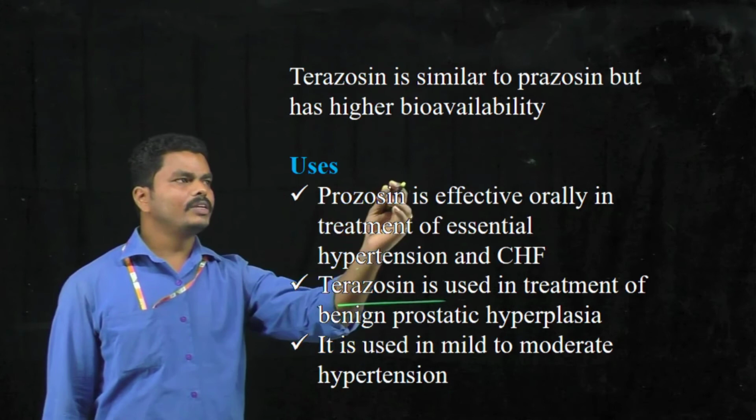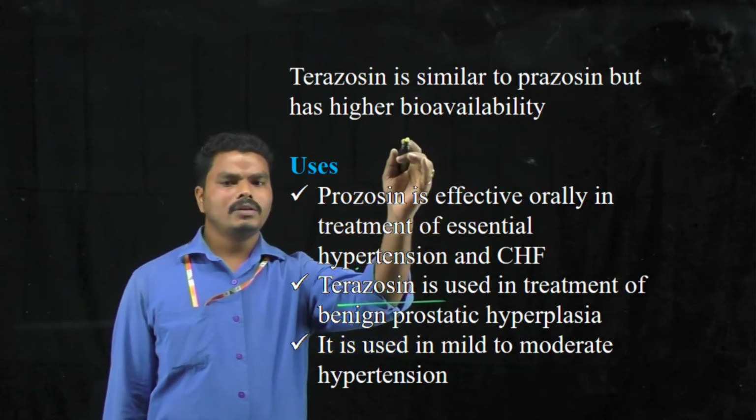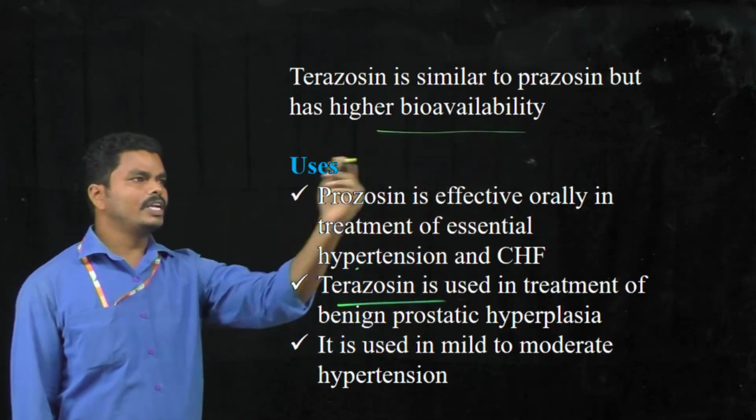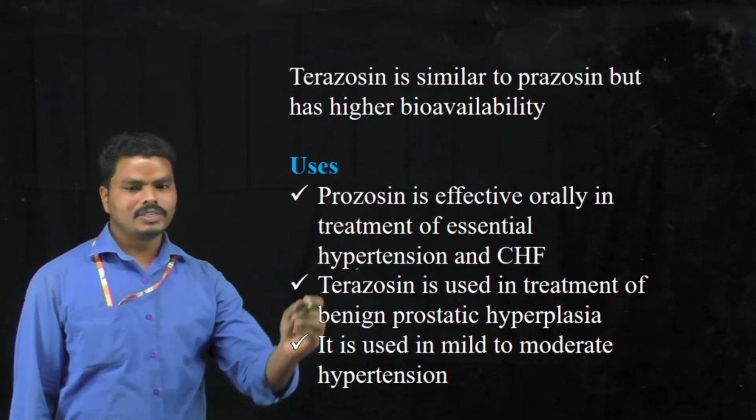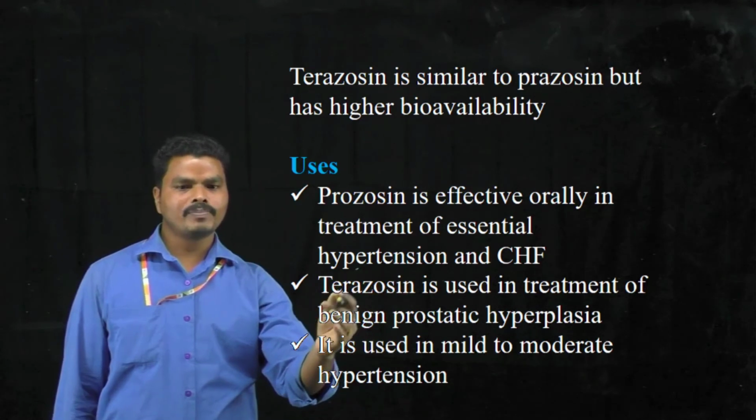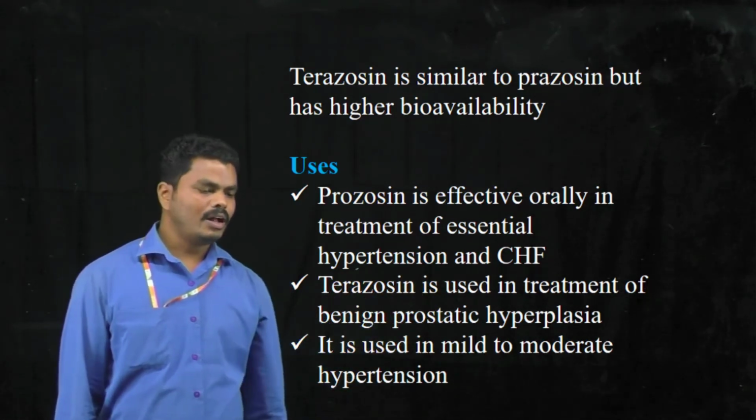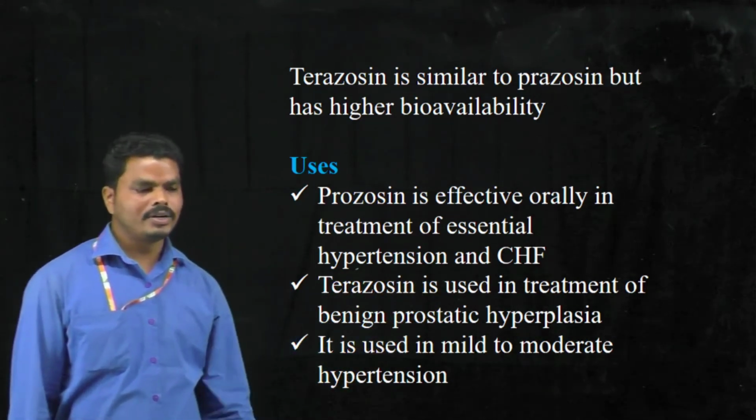Terazosin is similar to prazosin. It shows higher bioavailability due to the changes in its chemical structure. And coming to the pharmacological use of terazosin, it is generally used in the treatment of benign prostatic hyperplasia and also used in the treatment of mild to moderate hypertension.